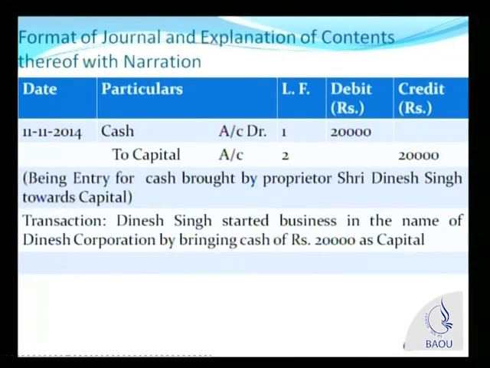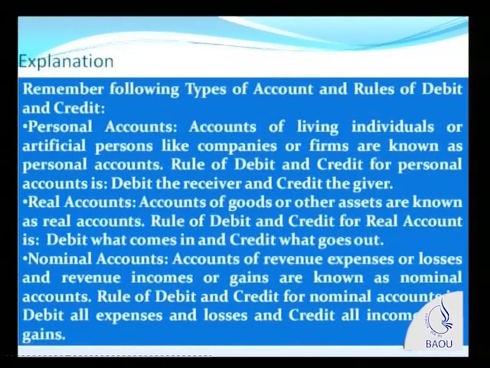Now before we learn why cash account is debited by 20,000 rupees and why capital account is credited by 20,000 rupees, let's look at certain rules of accounting and the types of accounts based on which we determine which account is debited and which account is credited. Let's look at the types of accounts and the rules of debit and credit. This is one way in which you can decide which account is to be debited.